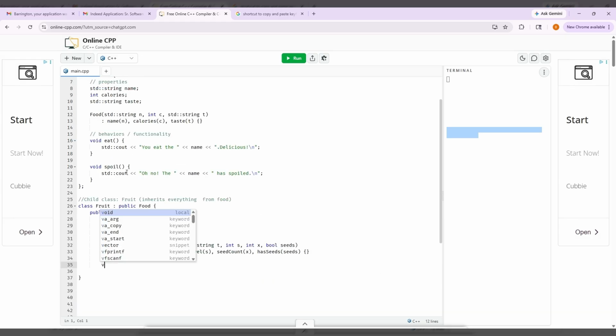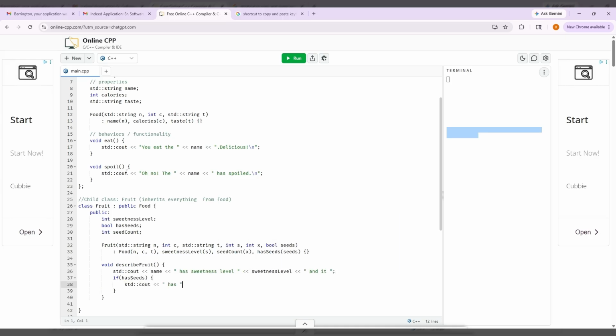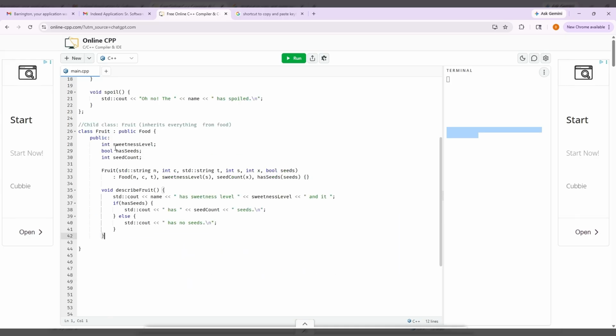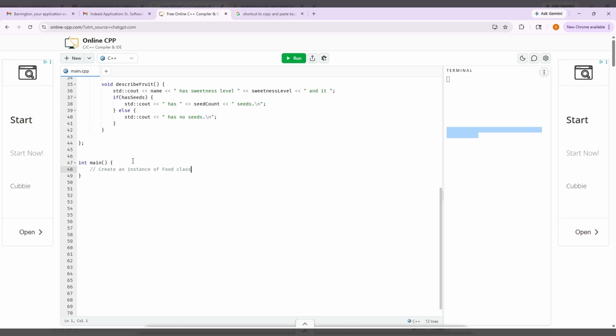And fruit's gonna have its own unique functionality and behaviors. You describe it differently than food. Alright, so now that we have our food and fruit, let's create a food item, like something in the food class.